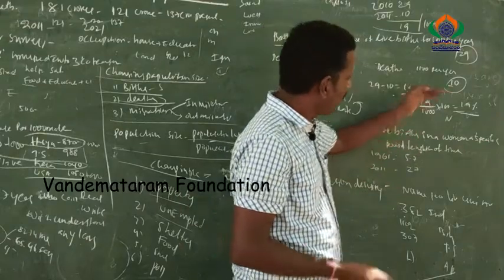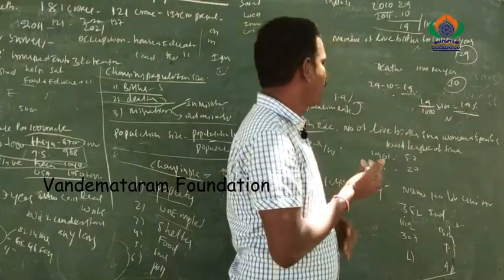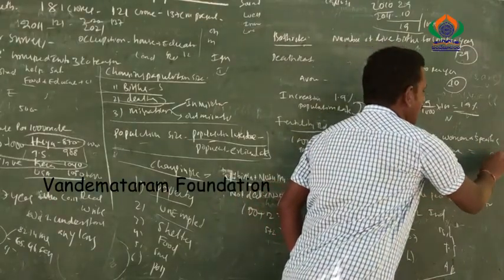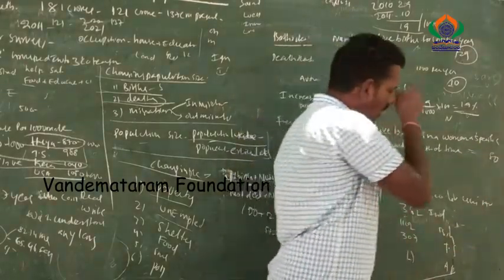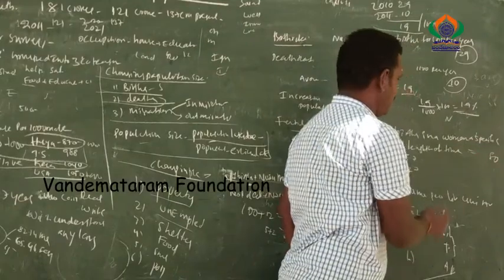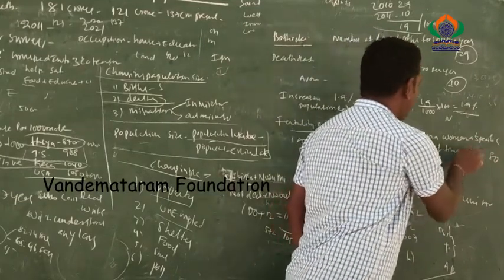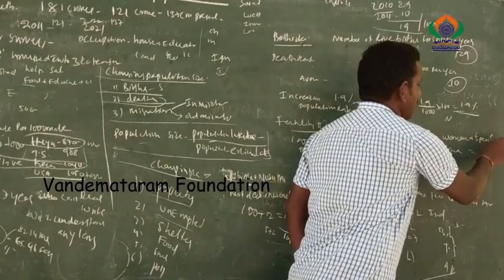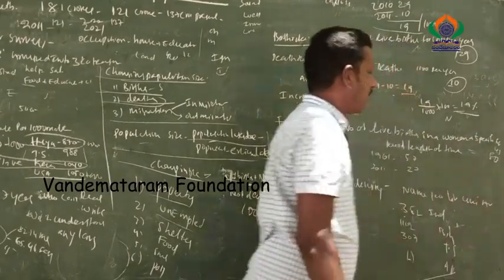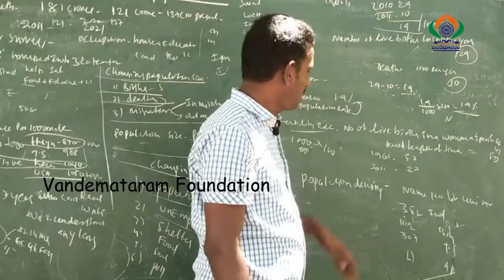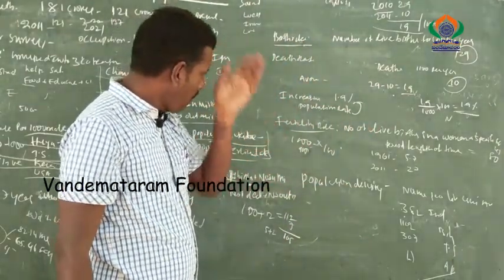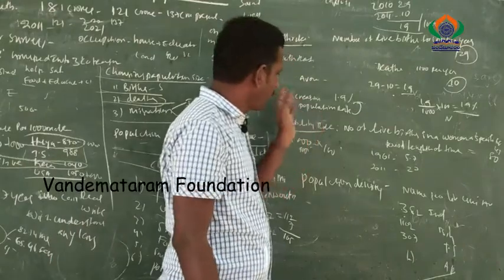For example, a woman's life span may be 80 years, but she has the capacity to bear children only up to 45. From 18 to 45, about 27 years, a woman has the capacity to bear children.